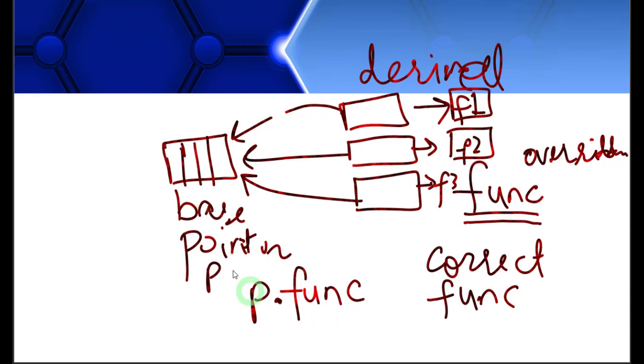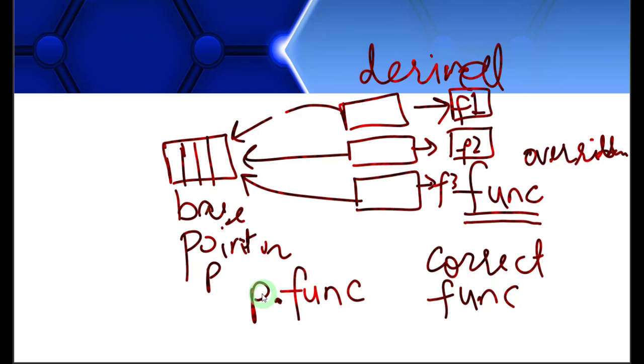So the objective of this whole concept of polymorphism was, whenever we run this function through the base pointer p, which holds these different objects, the correct version of that function should be run.